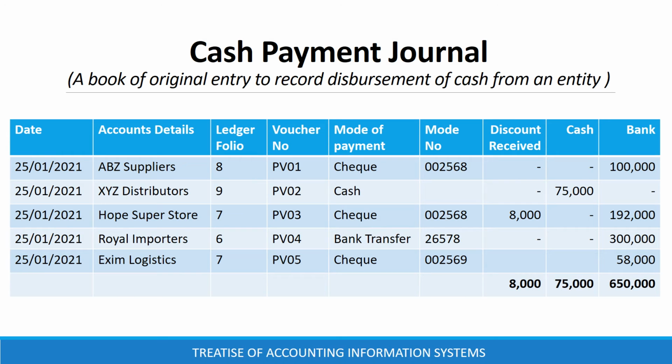Lastly, a cash payment journal is a book of original entry for recording disbursement of cash from an entity. A cash payment journal is supported by a payment voucher. Cash payment journal transaction details are transaction date, details of the account debited, ledger folio, payment voucher number, mode of payment, mode number, discount received, cash amount, and bank amount. At the end of the day, the totals of the cash payment journal are credited in the cash book.